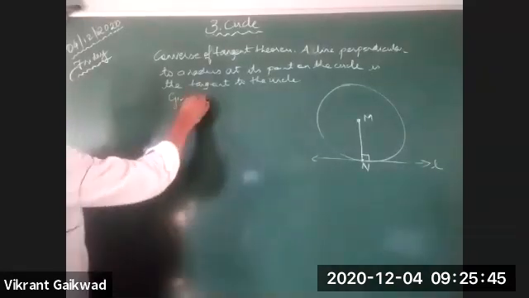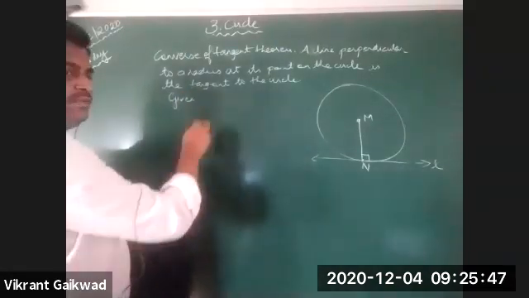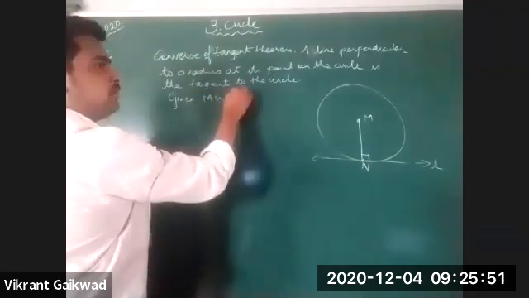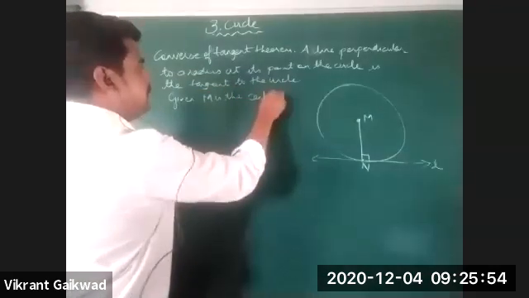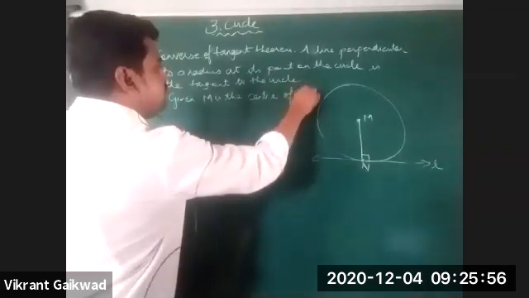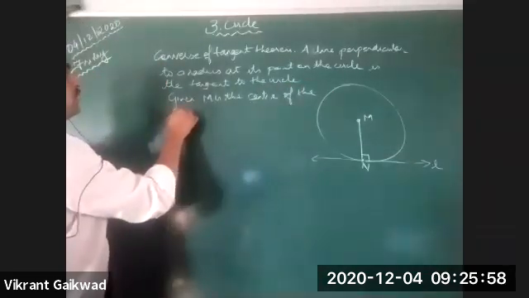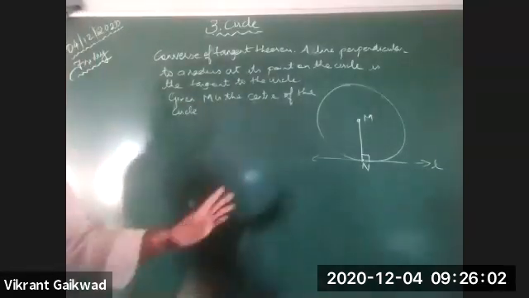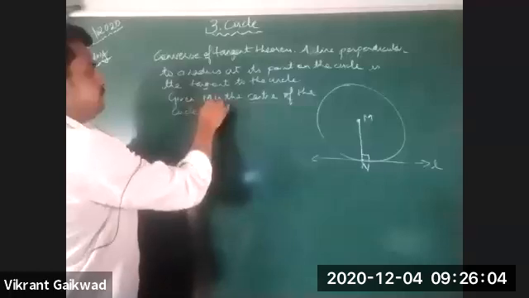So first we'll write, given: M is the center of the circle, and MN is the radius.